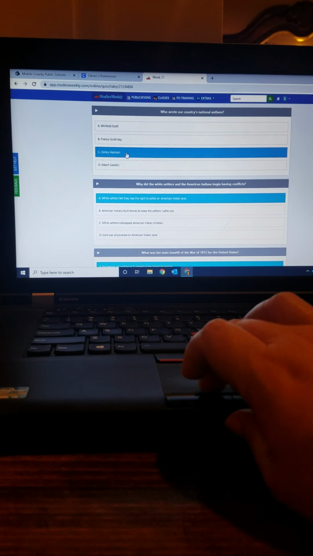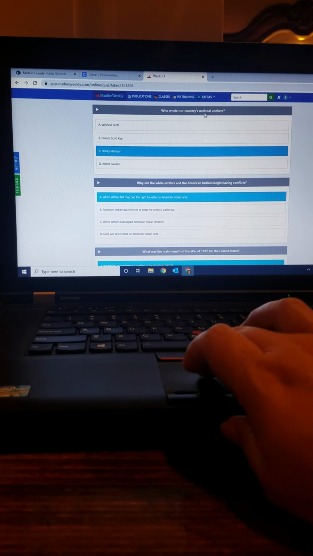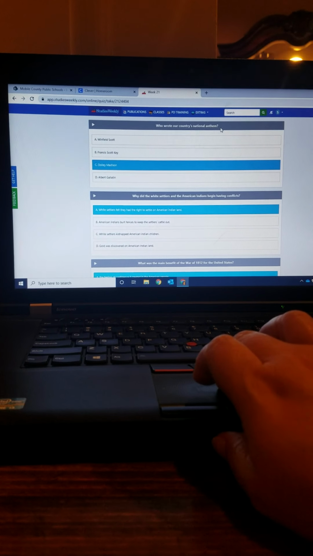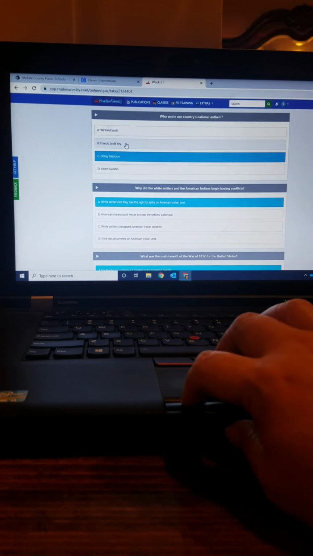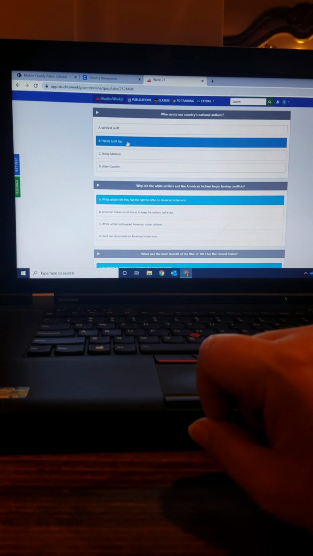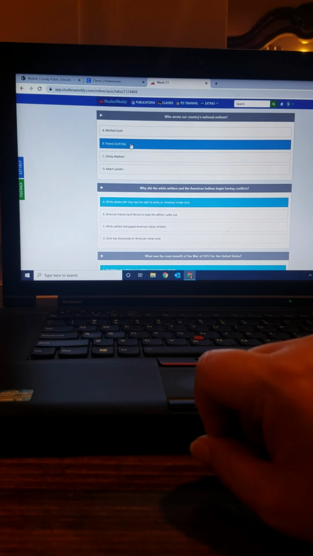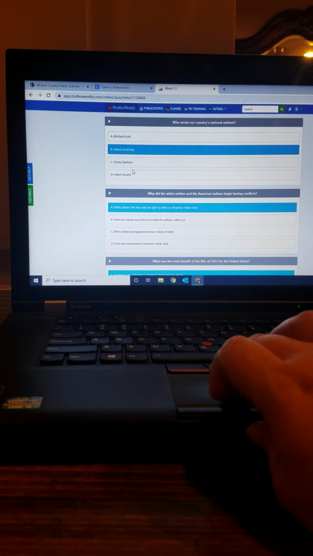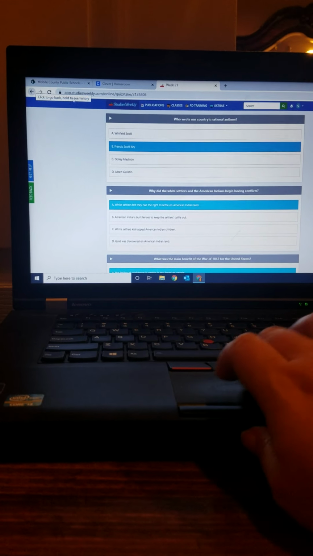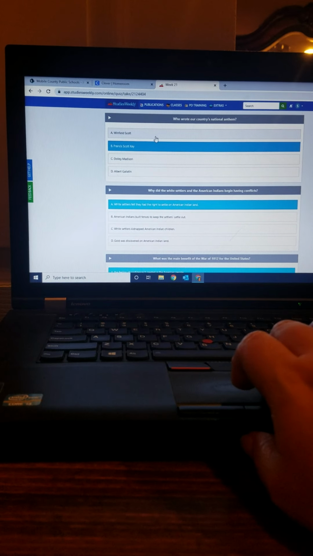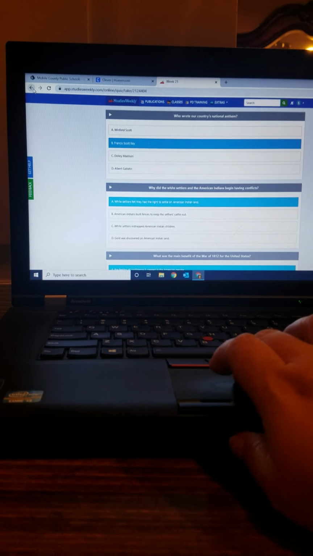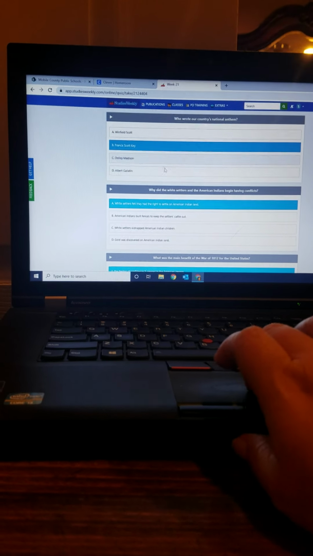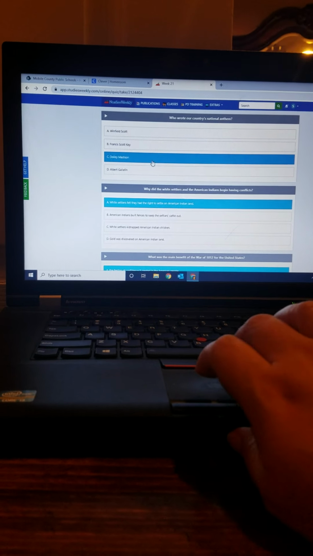Click whatever you think your answer is. It says, who wrote the country's national anthem? Okay, I know it was Francis Scott Key. Okay, we also read about Francis Scott Key in your Studies Weekly. If you're not quite sure, all you have to do is click on publications and you'll go back to your publication, or click the back button. You can go back and find your answer. You can come back here and change your answer if you want to.